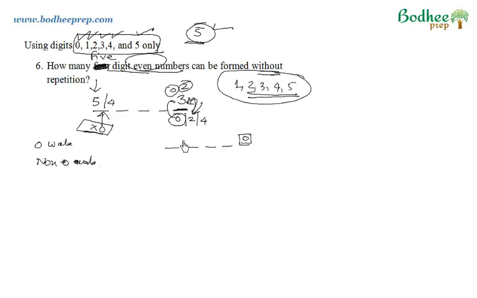We know how to make a 4-digit number out of these 5 digits without repetition. It will be 5, 4, 3 and 2, so the product here is 120. So there are 120 numbers which end with 0, which are even.